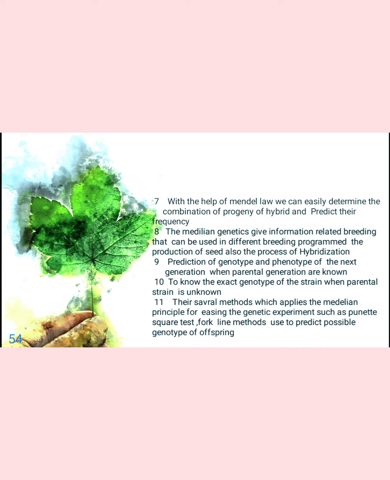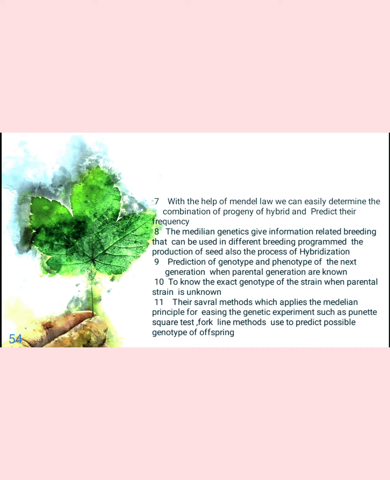For example, a cross is made between tall and dwarf varieties. The F1 produces a hybrid which is tall, but selfing is done for the F2 generation. With the help of a checkerboard, we can determine out of 16 or out of 4 individuals how many will be tall and how many will be dwarf. We can determine this with the help of Mendelian genetics.